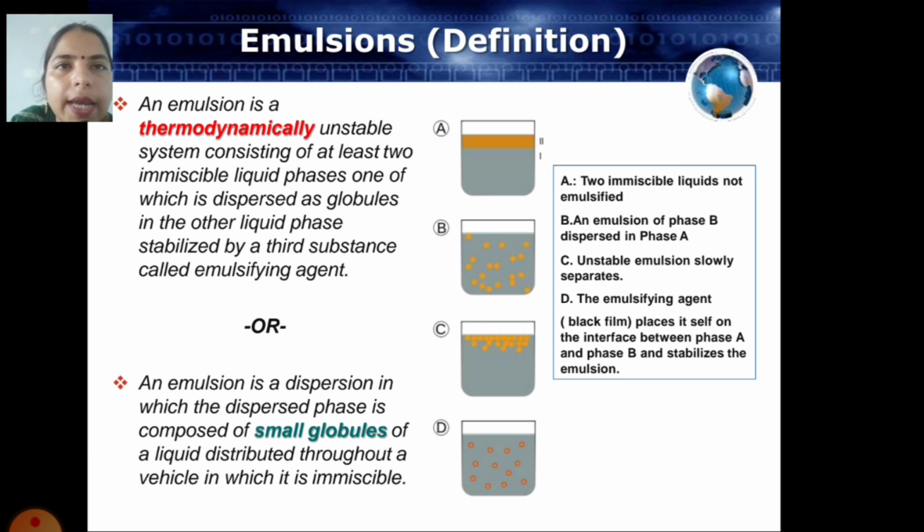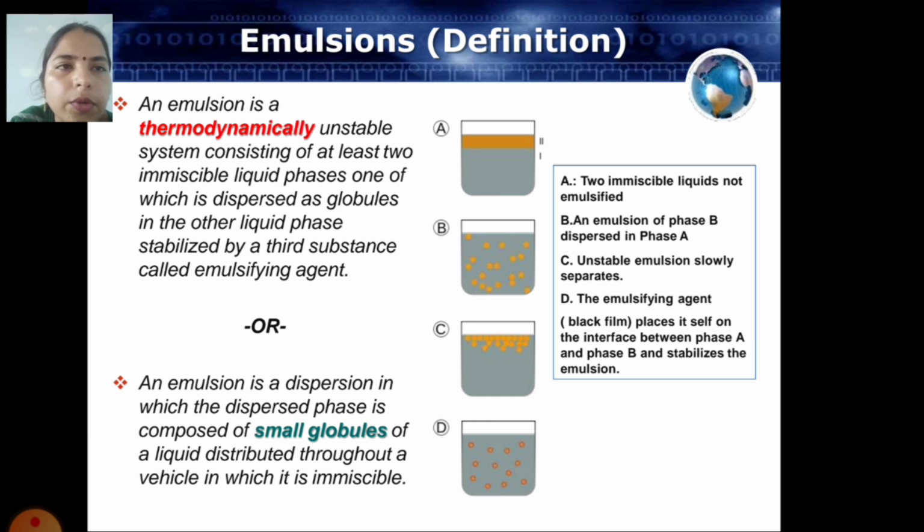Emulsion definition. An emulsion is a thermodynamically unstable system consisting of at least two immiscible liquid phases, one of which is dispersed as globules in the other liquid phase, stabilized by a third substance called the emulsifying agent. Or, an emulsion is a dispersion in which the dispersed phase is composed of small globules of a liquid distributed throughout a vehicle in which it is immiscible.